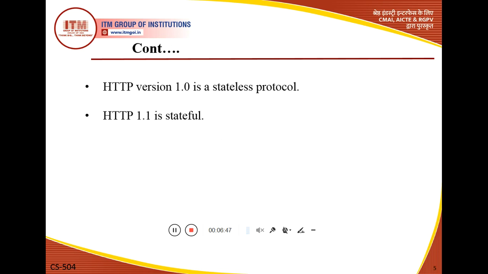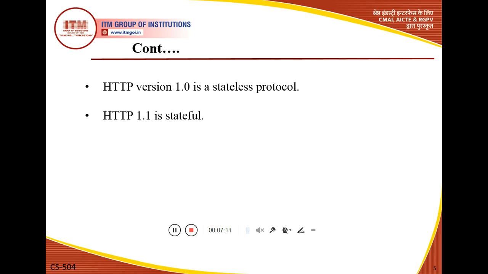There are two versions of HTTP: HTTP version 1.0 and, nowadays, HTTP version 1.1. The main difference between them is some basic difference of functioning. HTTP version 1.0 is a stateless protocol.